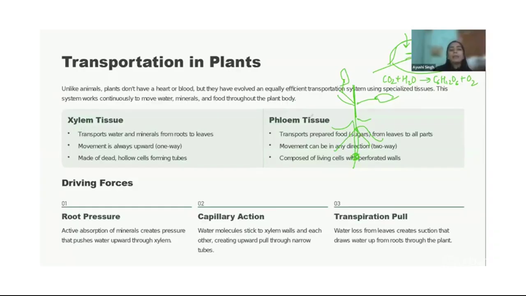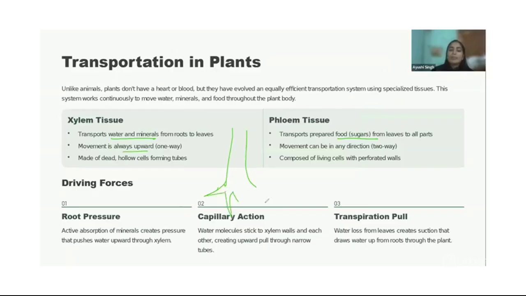So the xylem tissue helps in transportation of the water. The xylem and phloem are throughout the plant and help in transportation. Xylem helps in transportation of water and minerals. Phloem helps in transportation of food, mainly sugars, from the leaves to all the parts. The movement of water will always be upward because the root is always downward, right? So water will always come from this direction and has to go up in any case.